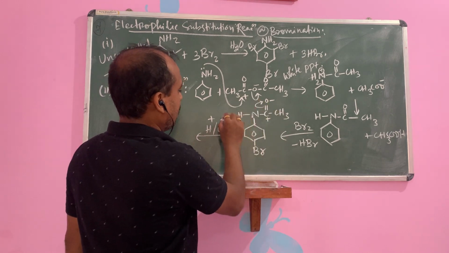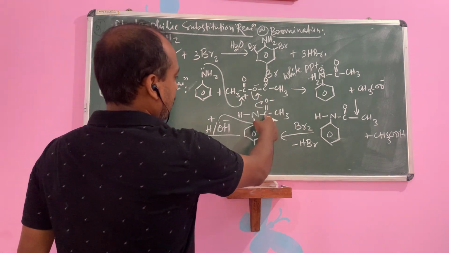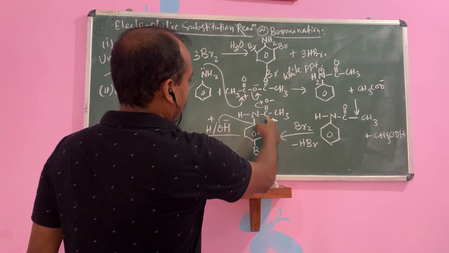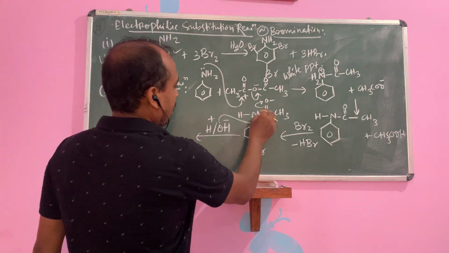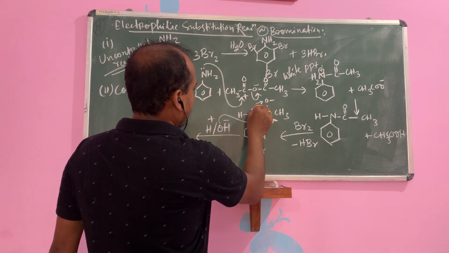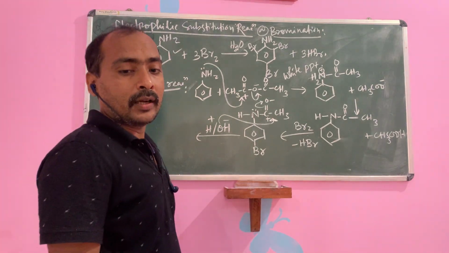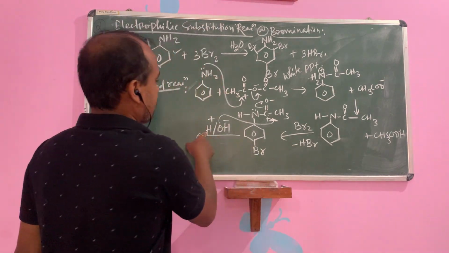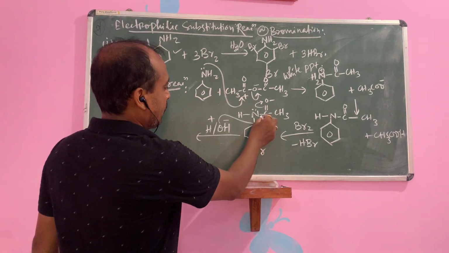It will return back to this carbon. Carbon having valency 1, 2, 3, 4 and 5. Then N having the lone pair here. So lone pair and H, it will form NH2 and this bond will break.